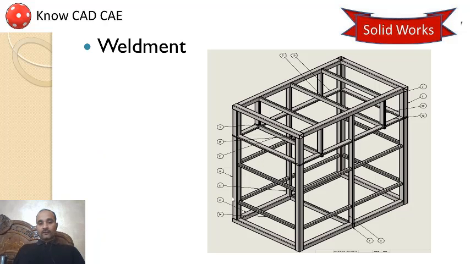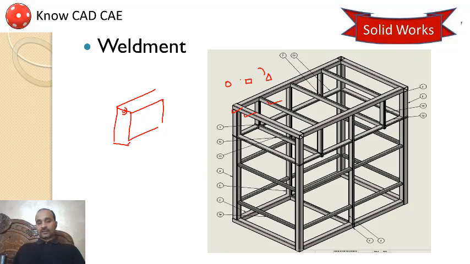Next is your weldment. Weldment means, suppose you want to make a truss component like this. This is component 1. So basically all these are 3D sketched. Then these are using weldment. This type of structures, you can use circular section, you can use rectangular section, you can use triangular section. All these are available with SolidWorks library. You can make this type of structure very easily using weldments.